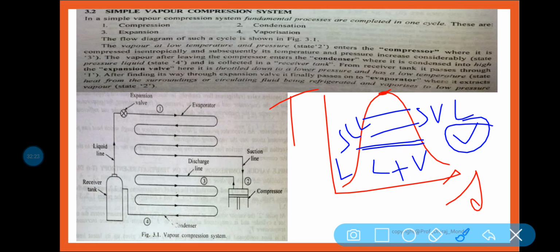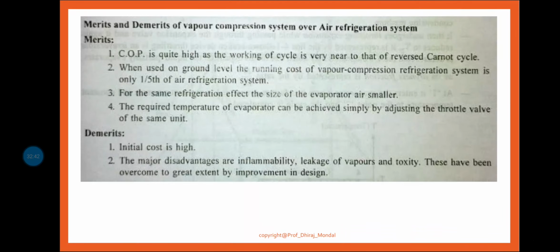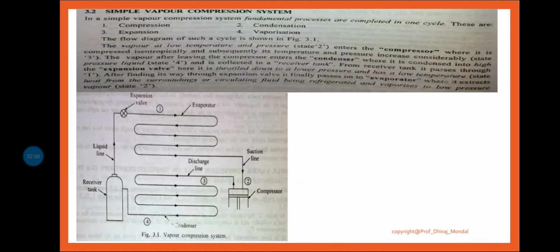Next class we will be discussing the simple vapor compression cycle on the temperature entropy diagram: what the conditions are when the vapor is dry at the outlet of the compressor, when the vapor is superheated, and when the vapor is wet in nature, what will happen. That phenomena will be discussed in the next class.